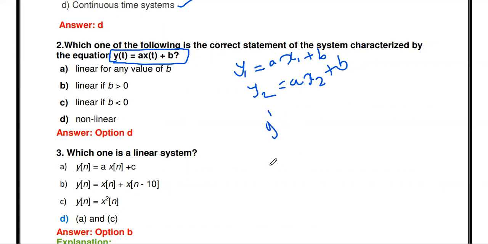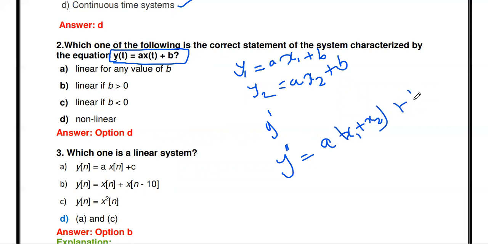Similarly, the input x1 plus x2 is added and applied as an input to the system, and we get the output y double dash. Instead of the input x of t, we apply x1 plus x2 as the input, so y double dash is a into x1 plus x2 plus b.